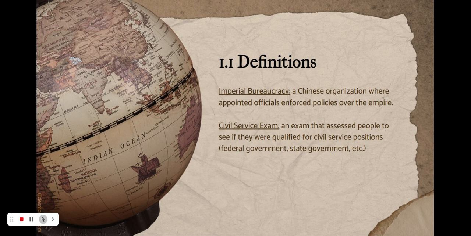So Unit 1, we have some of our definitions. An imperial bureaucracy is our first one. This is a Chinese organization where appointed officials are to enforce policies over the empire. And then we have our civil service exam, which is an exam that assessed people to see if they were qualified for civil service positions. Some of these positions include the federal government and state government.